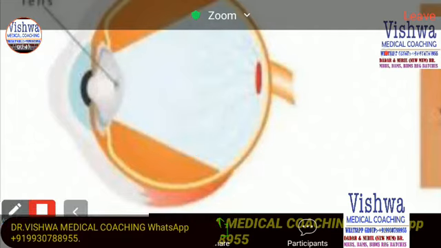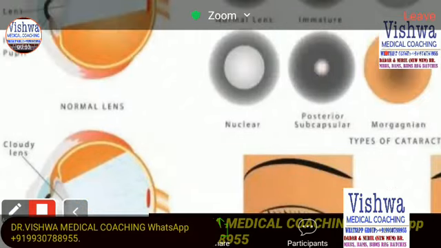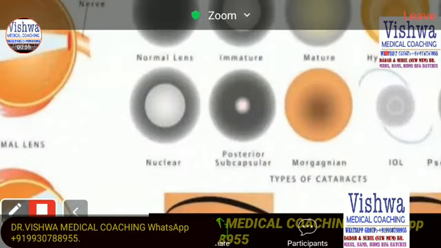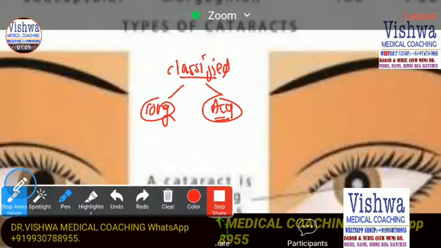Now, when we talk about the classification of the cataract, primarily cataract can be classified as a congenital cataract or an acquired cataract.